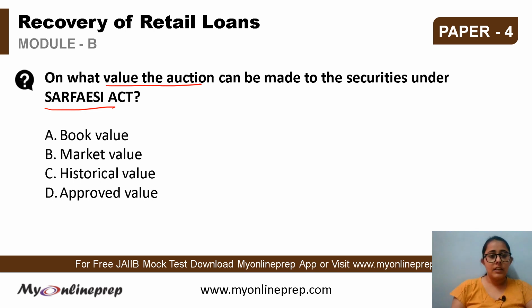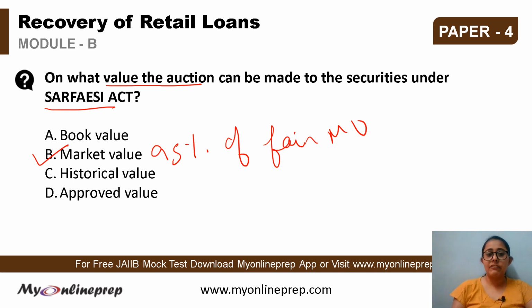The options given are A, book value, B, market value, C, historical value, or D, approved value. Actually, under the Surface Act, the auction value is according to the market value, and it is 95% of the fair market value. So market value is used at 95%.